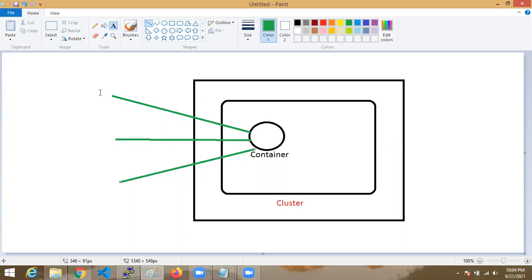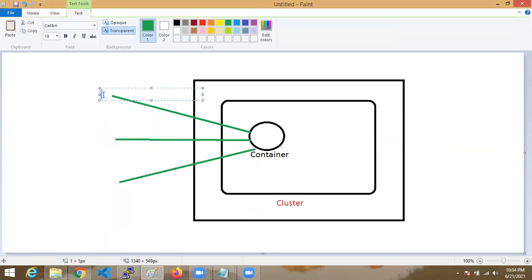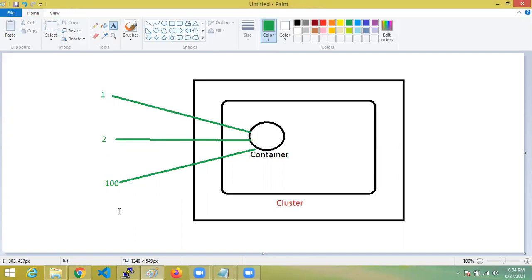Assume like 1 to 100 people are going to access the container.